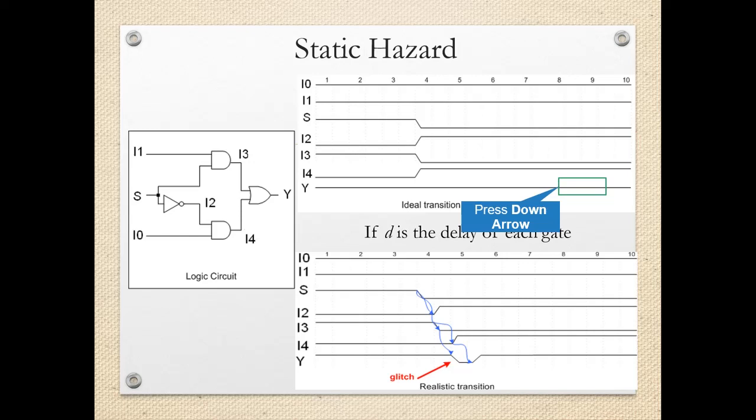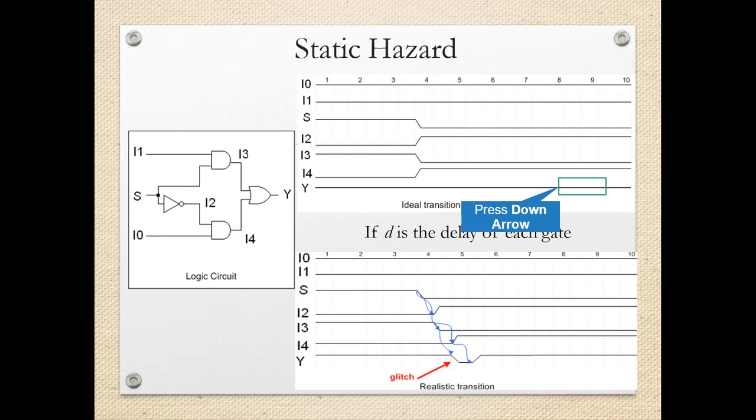So after the transition of S, there is a delay of 1 nanosecond, after which I3 becomes logic low. The same is the case for I4. I4 and I2 are the same in the ideal case, but as the signal travels through one AND gate and then I4 is obtained, I4 has a further delay of 1 nanosecond.